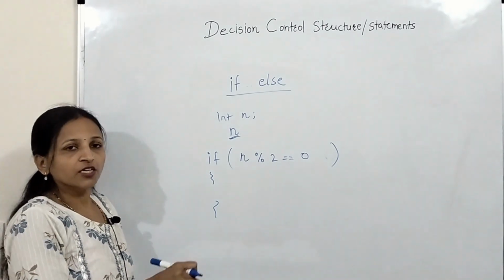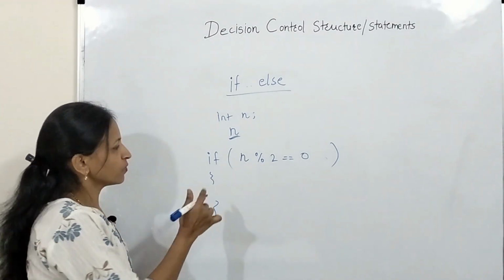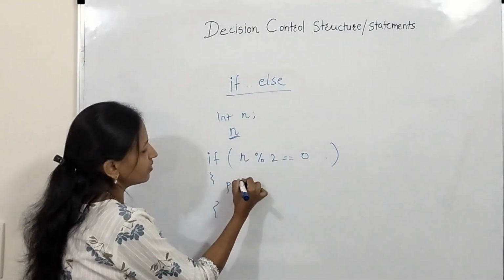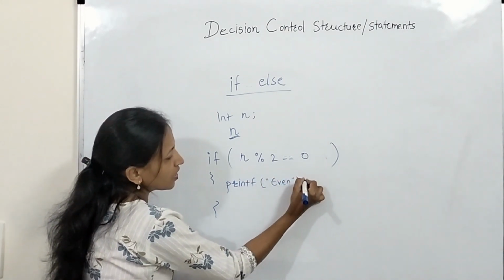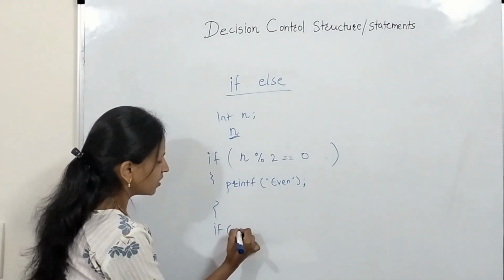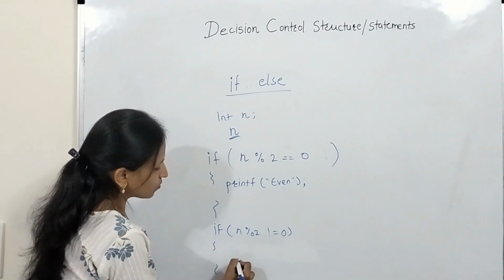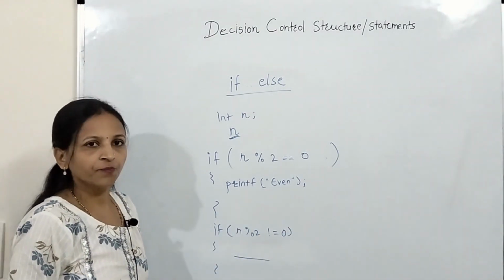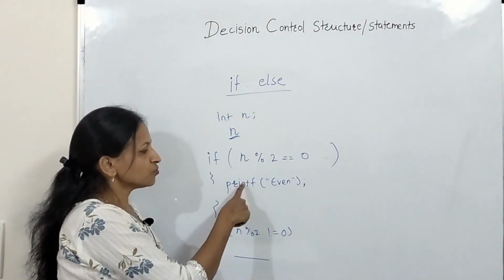But suppose we are using only the if statement, then how can we write this program? We will write printf number is even, or we can just write even. Otherwise we cannot handle it. We have to write one more if here, n modulus 2 not equal to 0, and in that case write printf odd. Here it will check for this condition, and if it is true, then it will display.